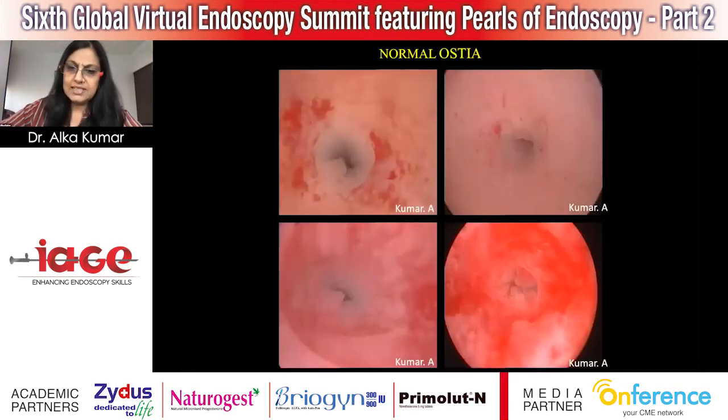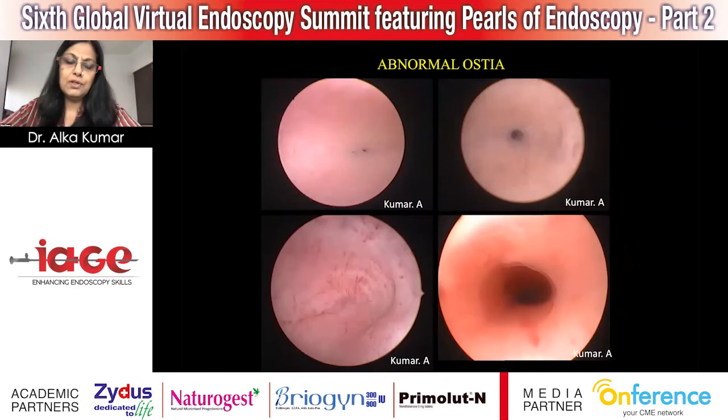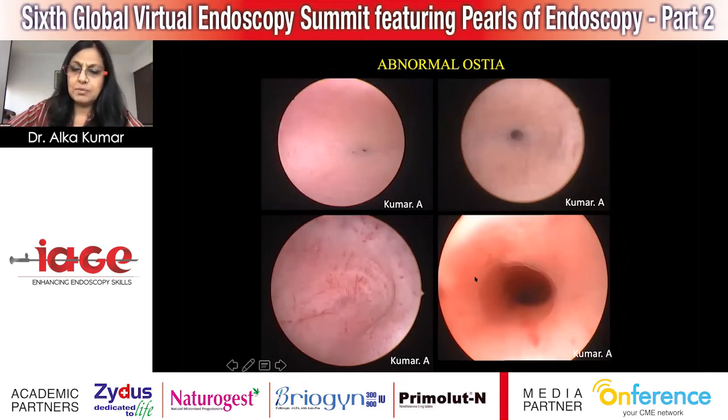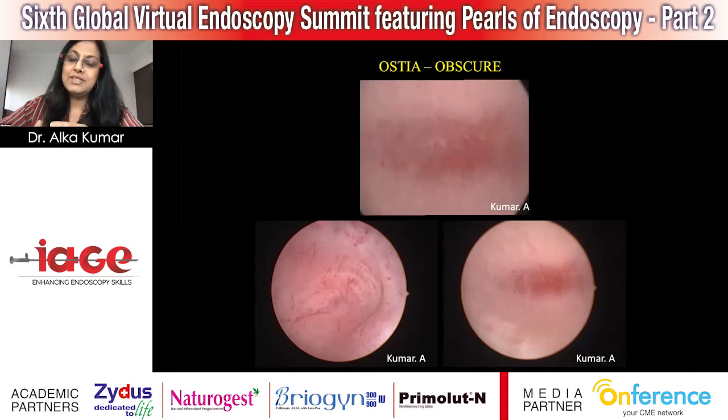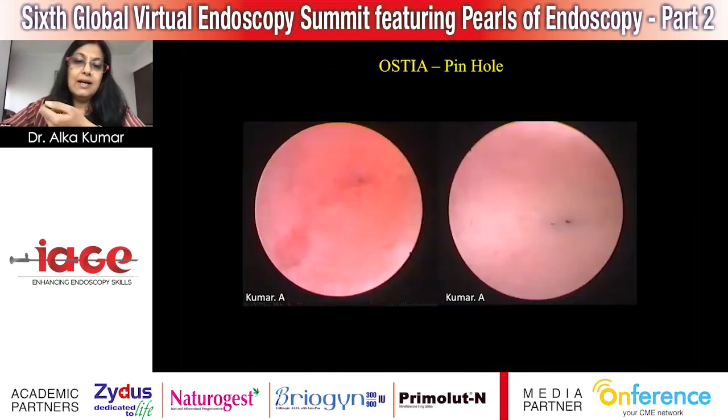These are normal ostia. I will take you through the abnormal ostia. Amongst the abnormal ostia, in tuberculosis especially, you will sometimes find just nothing to see, or a pinhole kind of ostia and a morbid round ostia here. This is obscure. You actually go to the cornu and look for the ostia. You're not going to find the ostia, and you have to imagine it for yourself as a landmark. With experience, you get to know that.